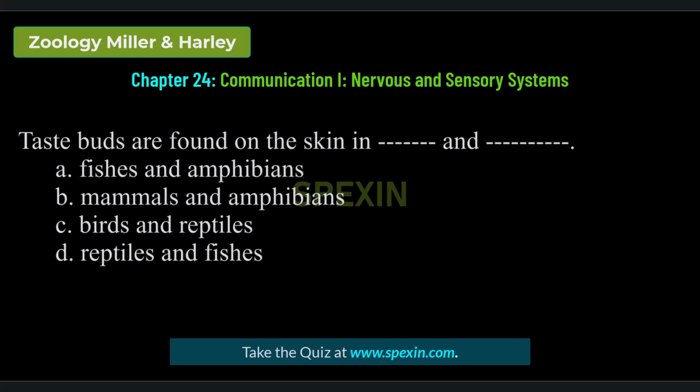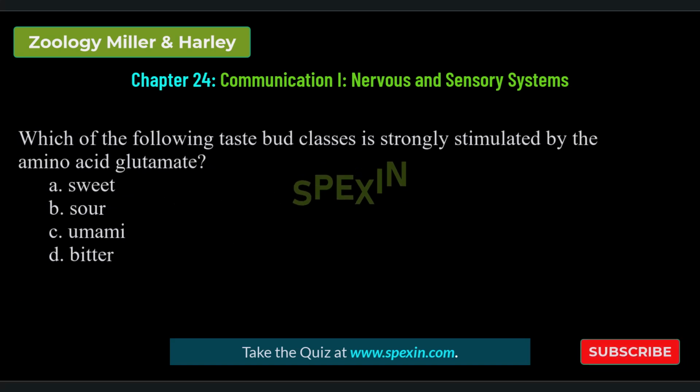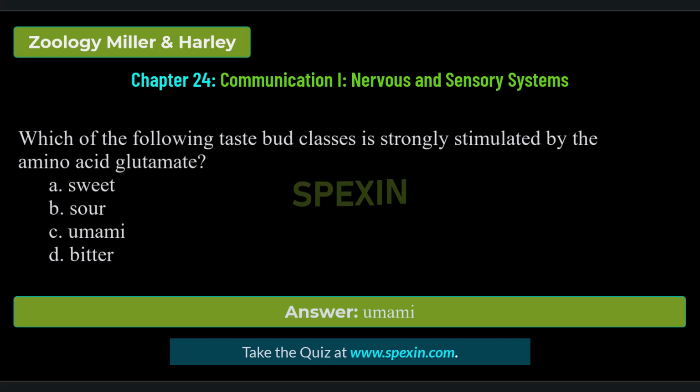Taste buds are found on the skin in dash and dash. Fishes and amphibians, mammals and amphibians, birds and reptiles, reptiles and fishes. Correct answer: fishes and amphibians. Which of the following taste bud classes is strongly stimulated by the amino acid glutamate? Sweet, sour, umami, bitter. Correct answer: umami.